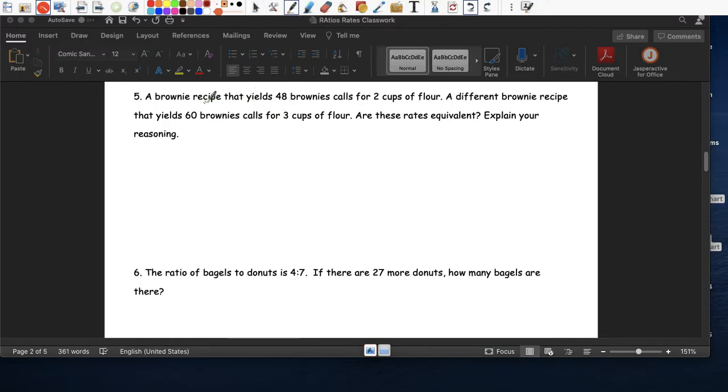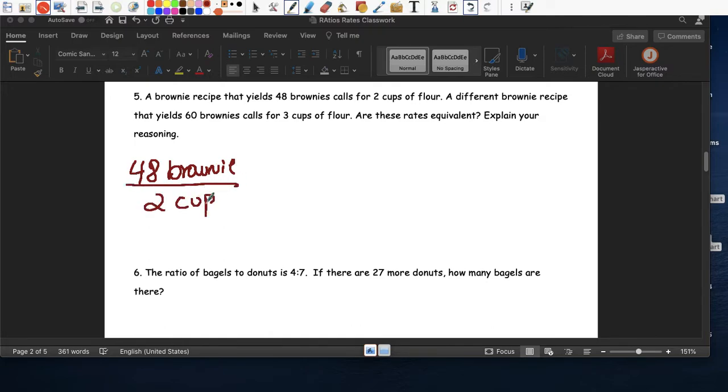So brownie has a recipe that has 48 brownies for 2 cups of flour. A different brownie has 60 brownies for 3 cups of flour. Are they equal to each other? Let's see if they are the same. So 48 brownies, I use 2 cups of flour.